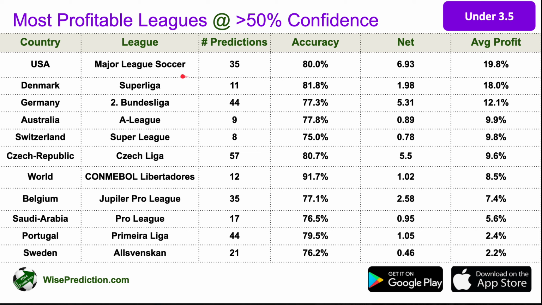The other leagues that have returned good results lately are Superliga from Denmark and the second Bundesliga again from Germany, A-League, Super League, and Czech League from Czech Republic, the Libertadores again, Jupiler Pro League from Belgium, the Pro League from Saudi Arabia, Primeira Liga from Portugal, and Allsvenskan from Sweden. I'm only showing you here the profitable leagues. There are obviously a number of leagues that haven't returned good results, and the result was negative. And again, this list doesn't mean anything.